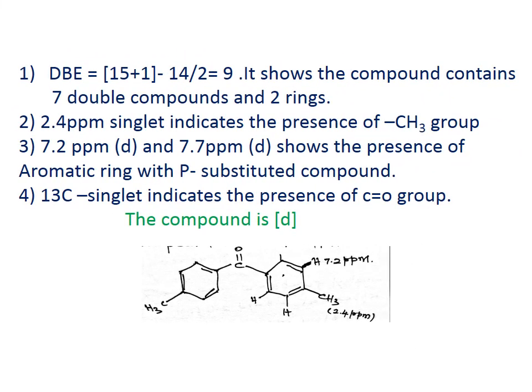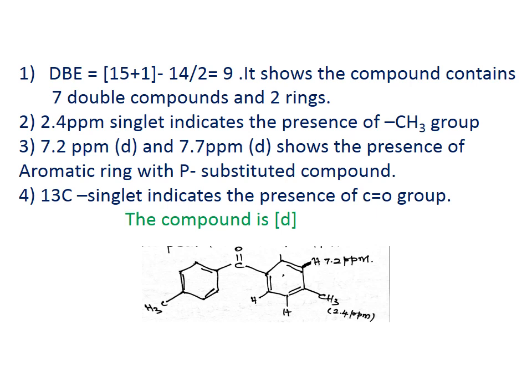The double bond equivalent is equal to number of carbon plus 1, minus number of hydrogen by 2, that is 15 plus 1 minus 14 by 2, which equals 9. The double bond equivalent is 9. It shows the compound contains 7 double bonds and 2 rings. The 2.4 ppm singlet indicates the presence of a CH3 group.